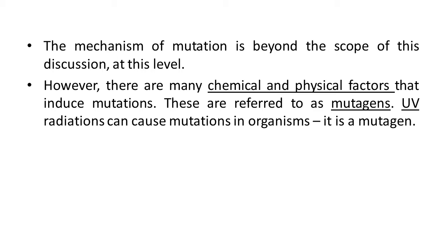As you know, ultraviolet radiation is harmful to living organisms. Suppose, due to any reason, this UV radiation causes mutation in a living organism. At that time, what is this UV radiation? It's one kind of mutagen. Why a mutagen? Because it leads to the mutation process, and that's why UV radiation is one type of mutagen.